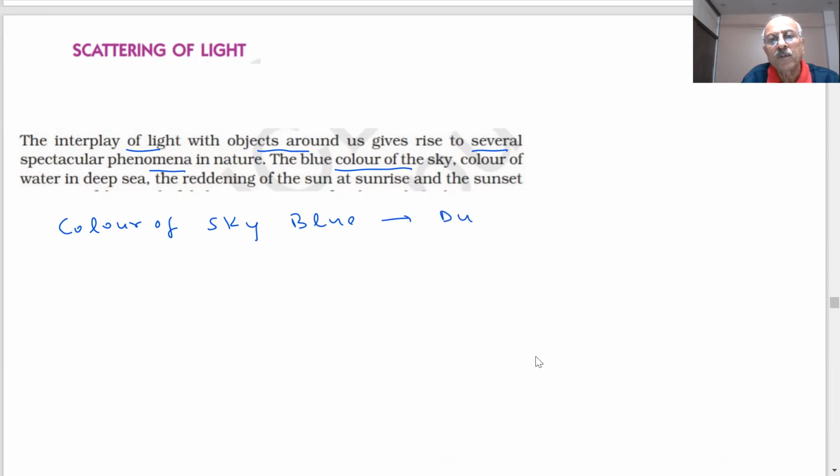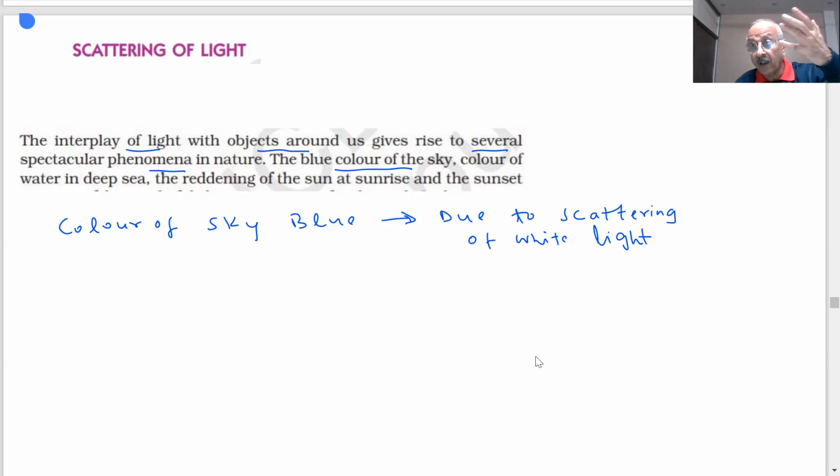This is due to scattering of light. The small size particles scatter the blue color the most. Blue color is scattered the most, so it appears blue.